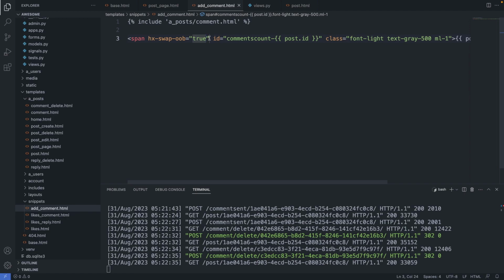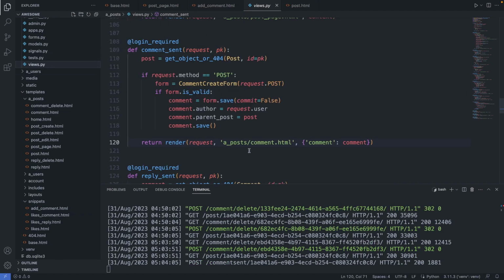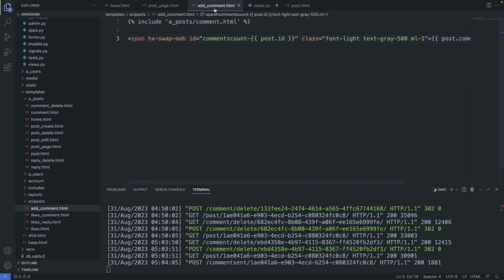So let's head over to the views.py file. So we change it now to the new snippet we created. Snippets/add_comment.html. Alright, and one thing we have to add as well.